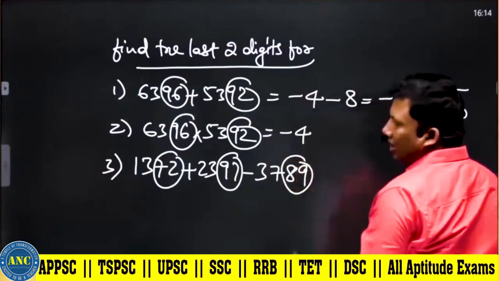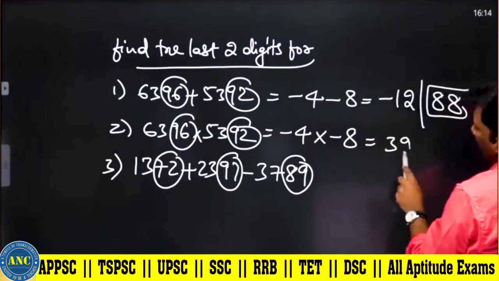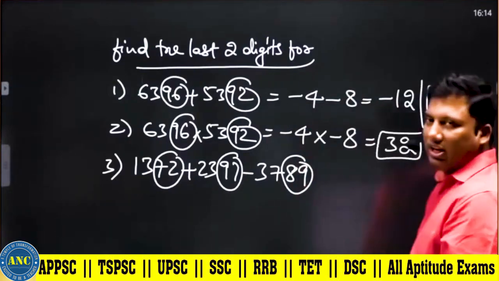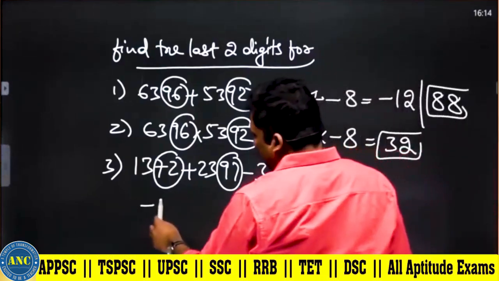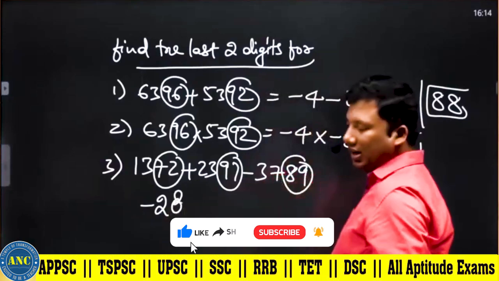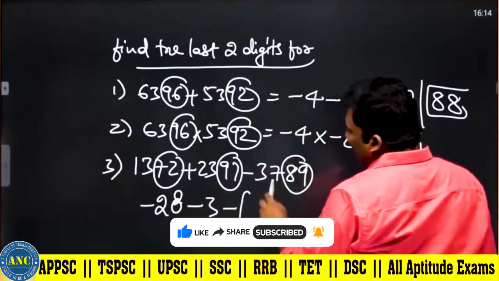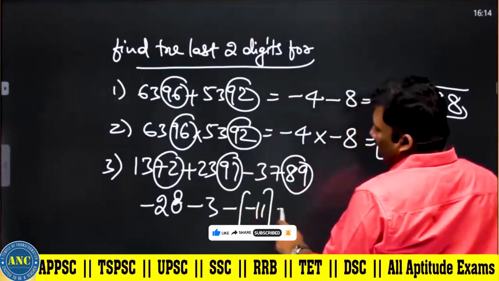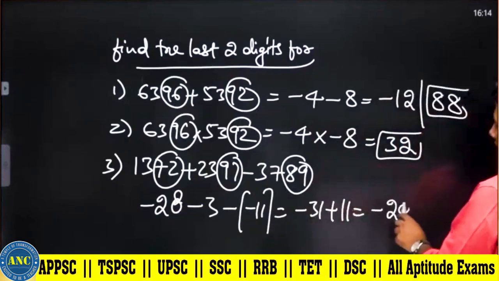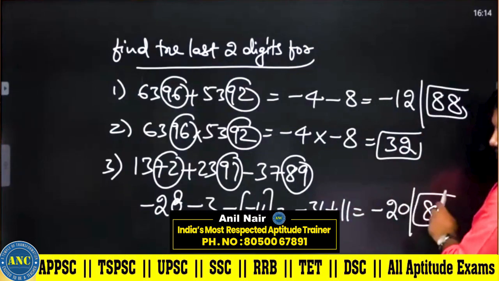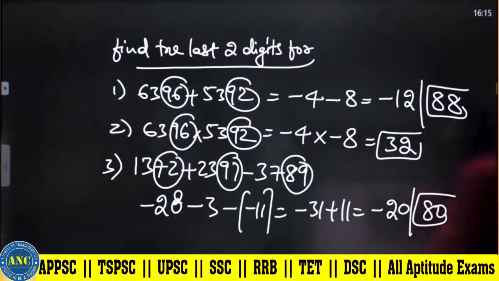96 divided by 100, minus 4. 92 divided by 100, minus 8. Minus 4 into minus 8, 32. Idea is clear. 72 divided by 100, minus 28. 23 divided by 100, minus 3. 89 divided by 100, minus 11. Minus 31 plus 11, minus 20. Last two digits is 80. I hope the idea is clear, right?